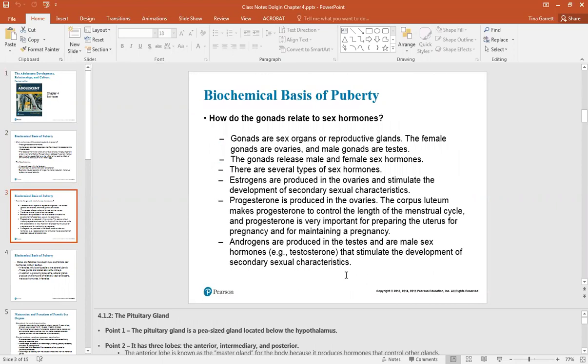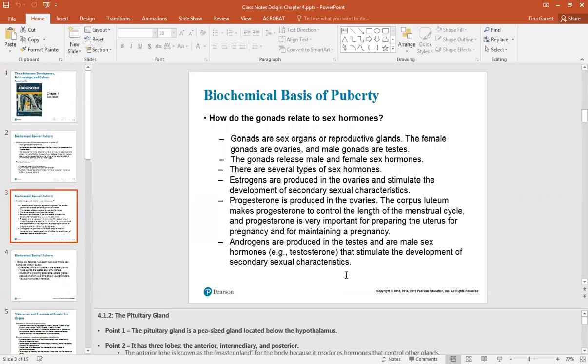How do the gonads relate to sex hormones? Gonads are the sex organs or reproductive glands. The female gonads are ovaries, male gonads are testes. The gonads release male and female sex hormones. There are several types of sex hormones.